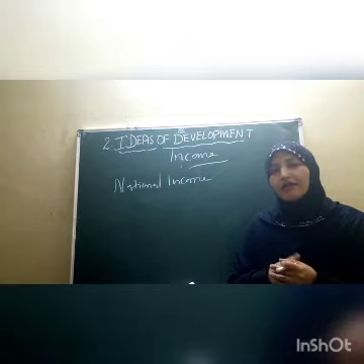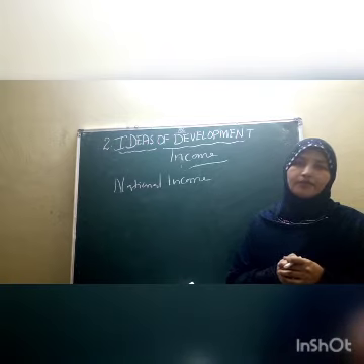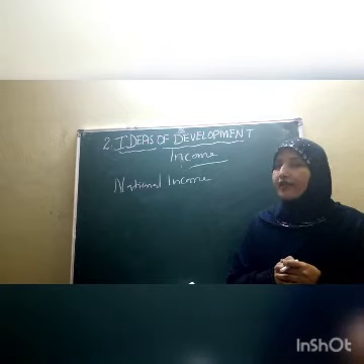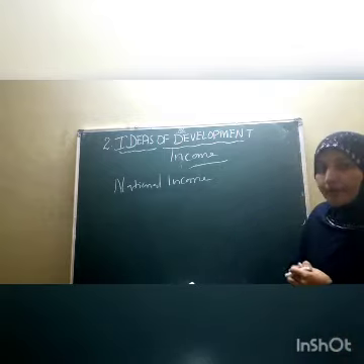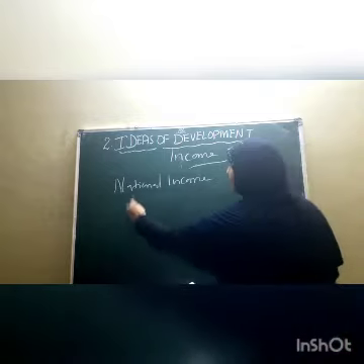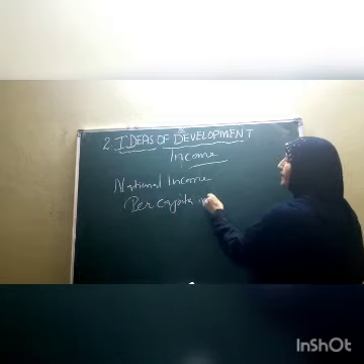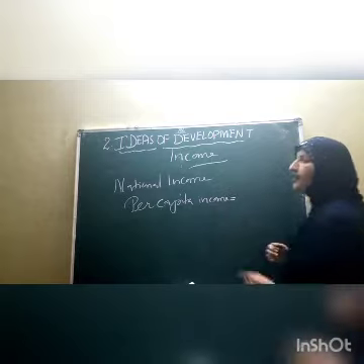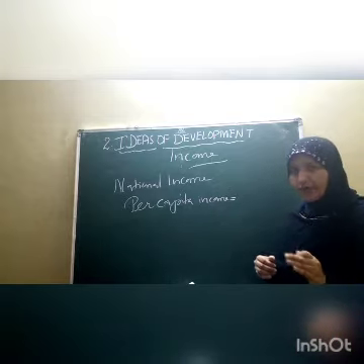So in that case, we take the average income. We take the average income of a person and we call that per capita income. So what is per capita income, children? Per capita income is the average income of an individual.